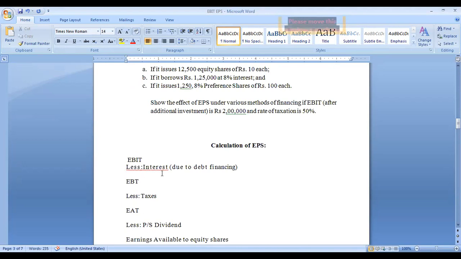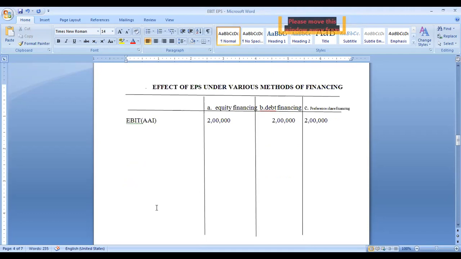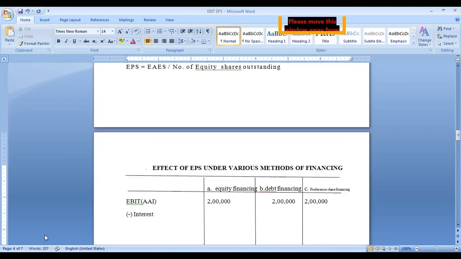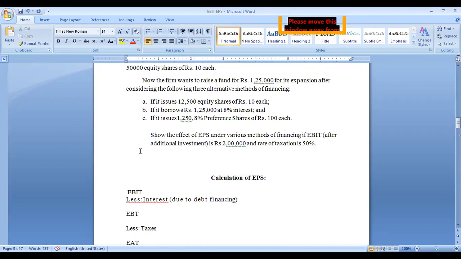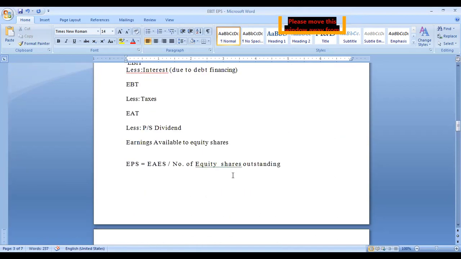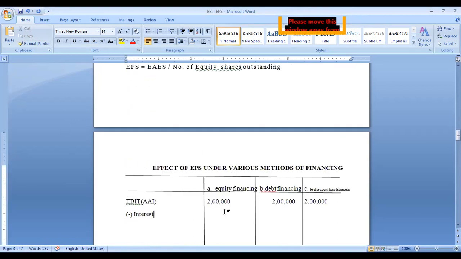If any debt financing is there, any debentures are there, you have to deduct first, minus interest. In the first option, totally only equity shares are considered, so here there is no interest. In the second one, debt financing is given.